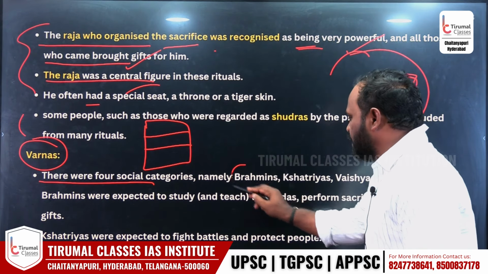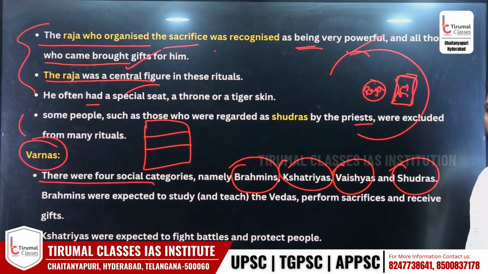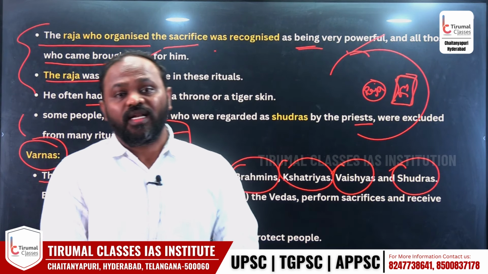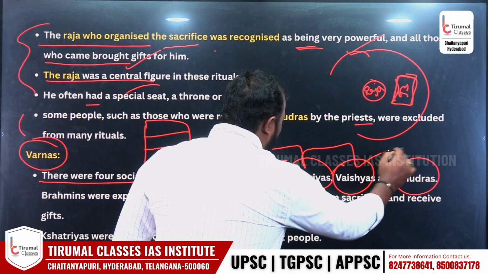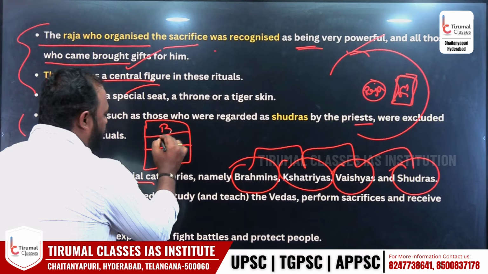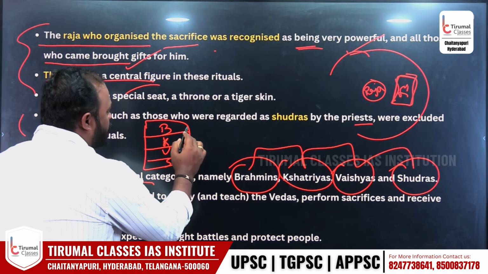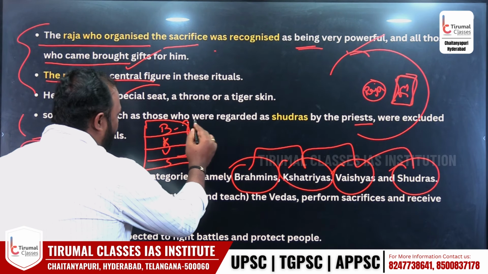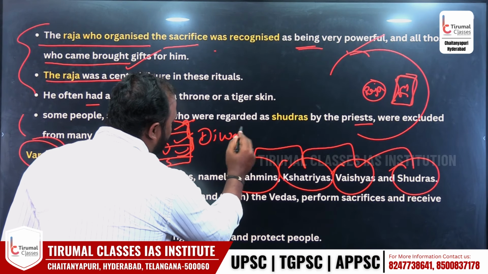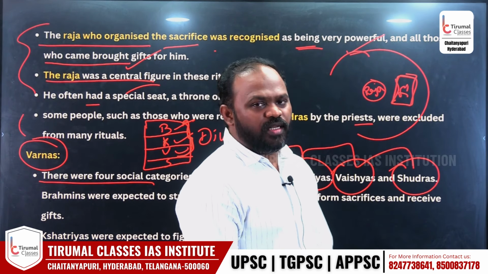Firstly, we call them Brahmins, and then Kshatriyas, Vaishyas and Shudras. Later we also added a fifth community called Atishudras or untouchables. These classes are present in society in a hierarchical order: Brahmin, Kshatriyas, Vaishyas, and next Shudras. The first three varnas, Brahmin, Kshatriya, Vaishya, were called Dvijas. What do we mean by Dvijas? Twice born is called Dvijas.